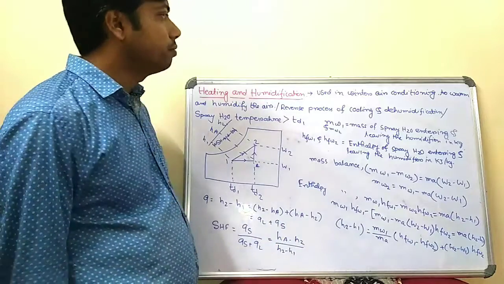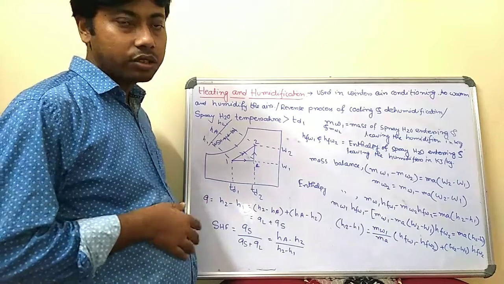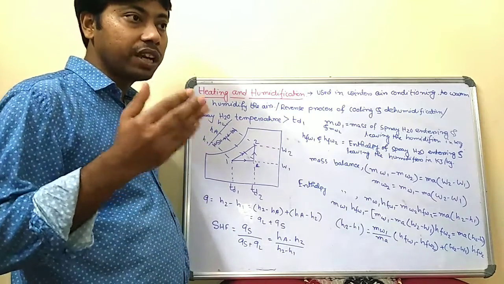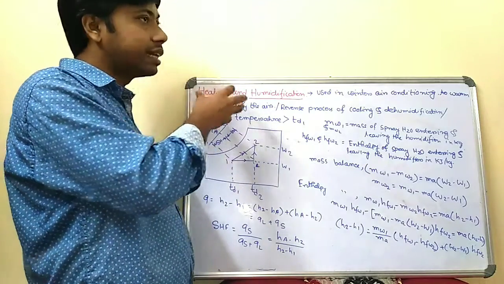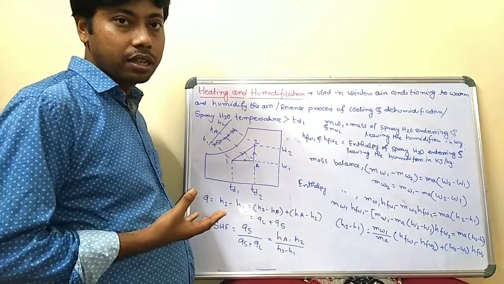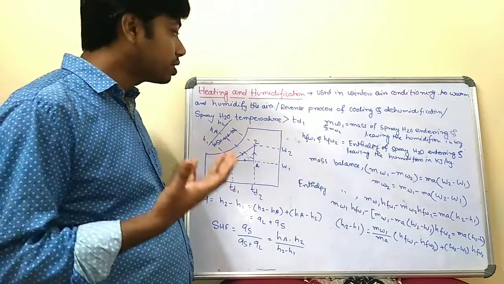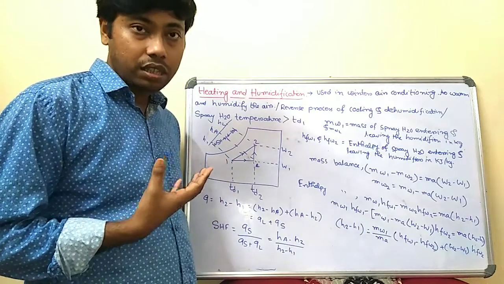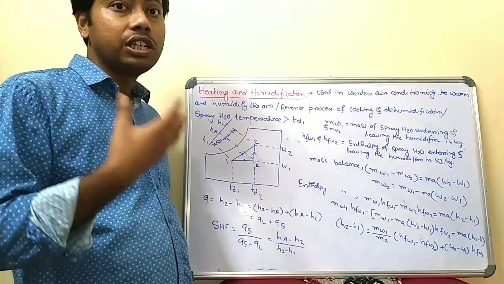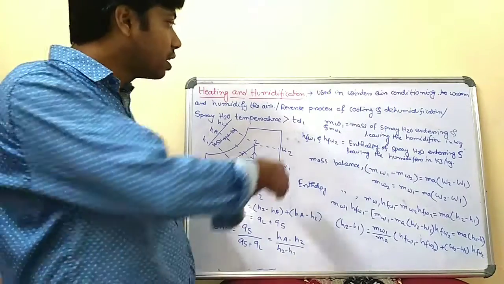Heating and humidification is basically used in winter air conditioning to warm and humidify the air. The process is heating as well as humidification. Heating means the temperature of air should be increased. Humidification means the adding of moisture. If you add some extra moisture to unsaturated air, then the air is called humidified, and the process is called humidification.